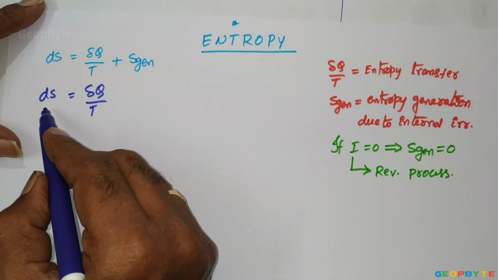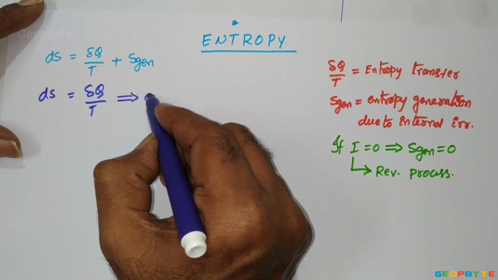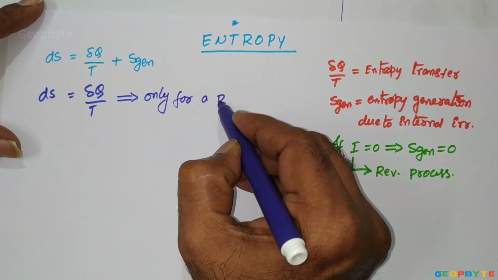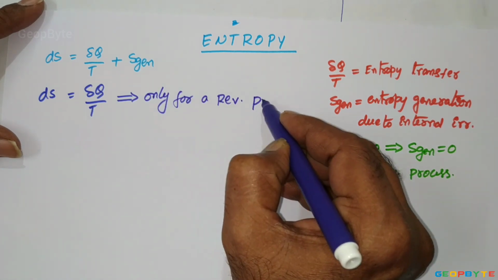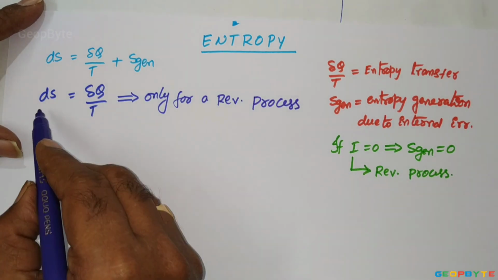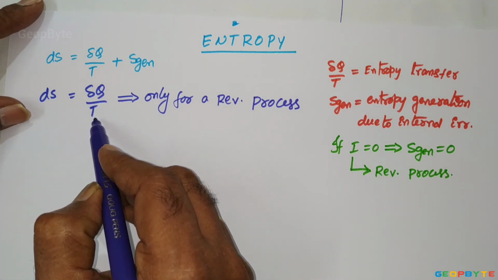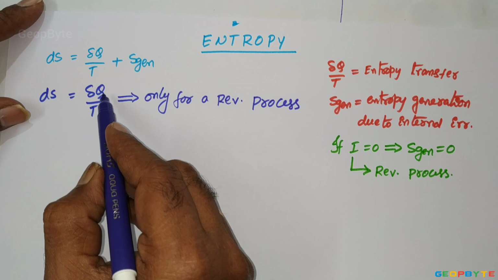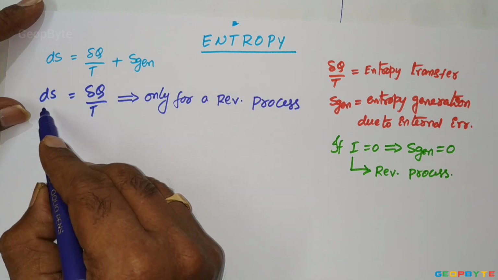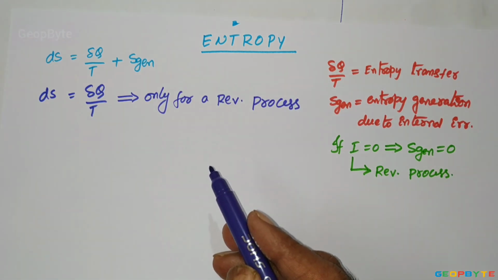Remember, entropy change dS equals δQ/T only for a reversible process. Then mathematically, entropy is defined as the ratio between the quantity of heat transfer and absolute temperature. The ratio between the quantity of heat transfer and absolute temperature is the entropy change for a reversible process.